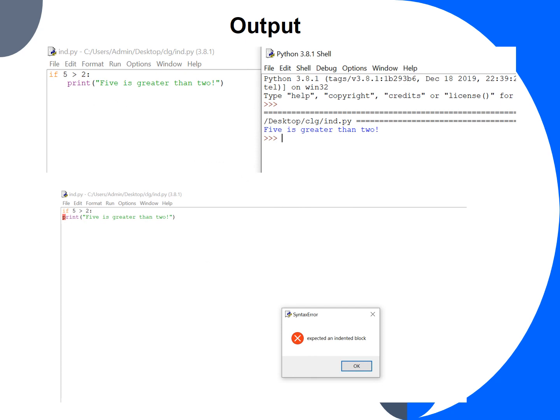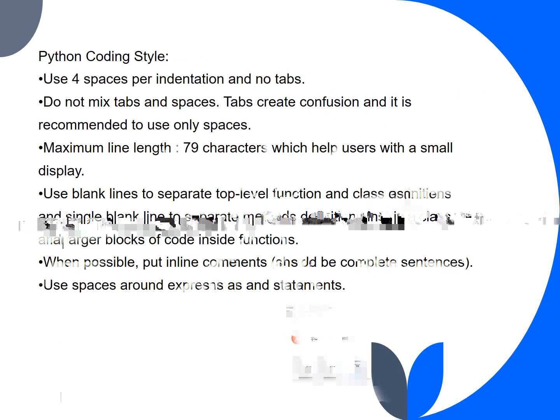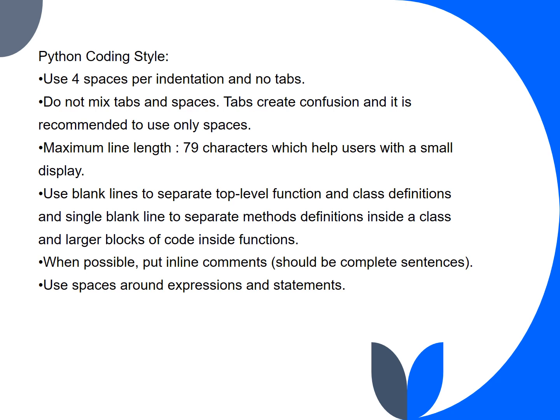This is the output for the previous indentation example. Python coding style. Use 4 spaces per indentation and no tabs. Do not mix tabs and spaces because tabs create confusion and it is recommended to use only spaces. Maximum line length 79 characters. Use blank lines to separate top level functions and class definitions, and a single line to separate methods definitions inside a class, and larger blocks of code inside functions. When possible, put inline comments. Use spaces around expressions and statements.